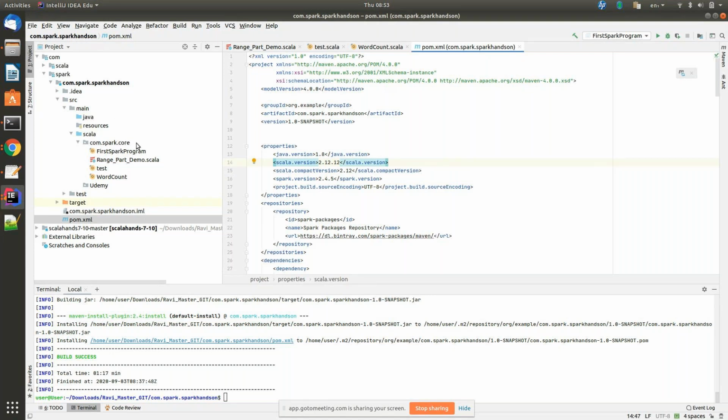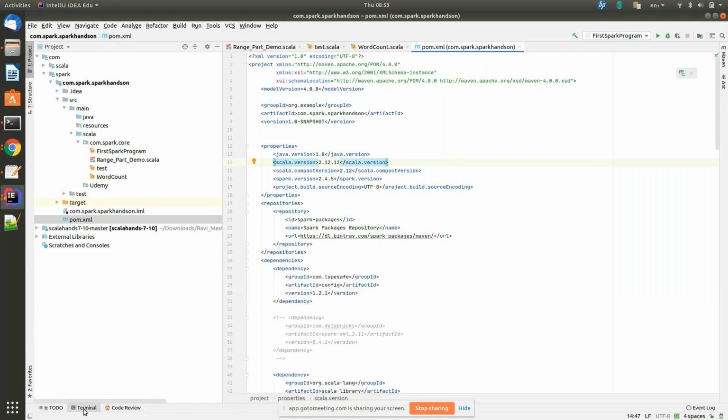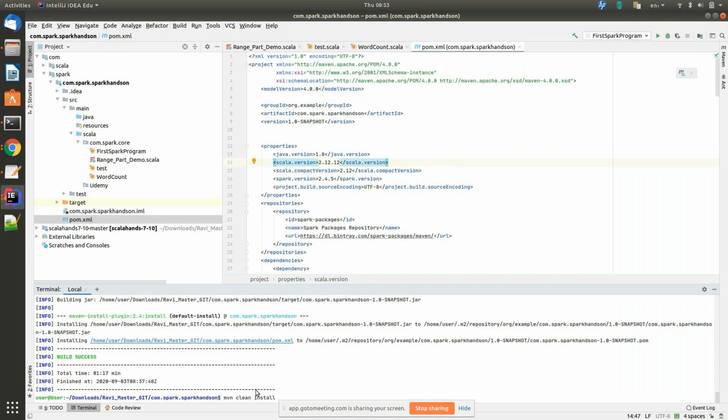Go to the terminal at the bottom. You're already in the terminal, so use the same command: install.